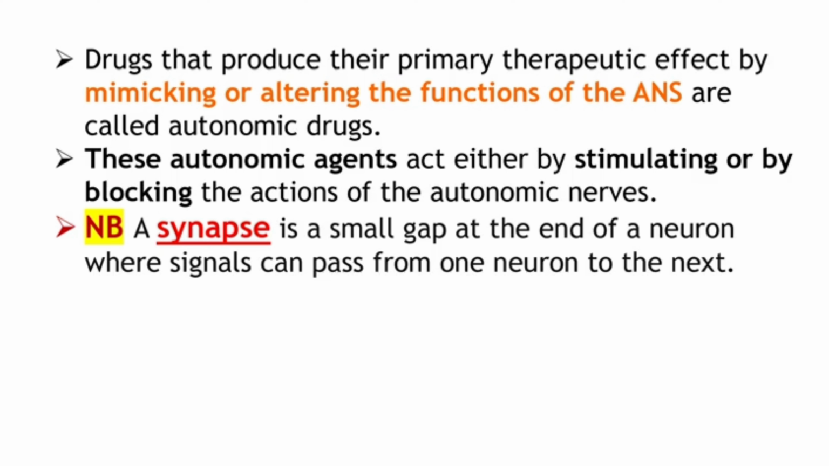And the other important point I mentioned here is synapse. What is synapse? Synapse is a small gap at the end of a neuron where signals can pass from one neuron to the next. Very, very important. I had a question from this topic also, so you want to be thorough with that one.